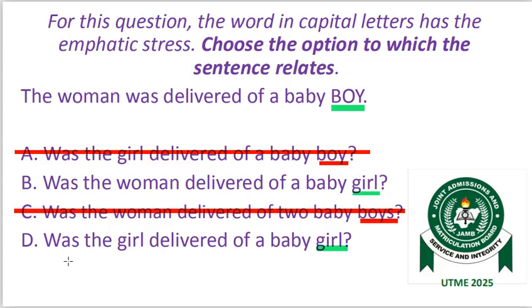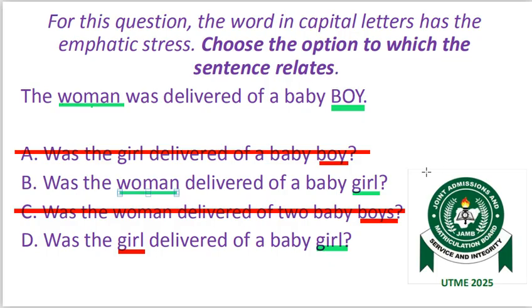Now let's see which of them is the correct question to which the sentence is the answer. Option B, was the woman delivered of a baby girl? Option D, was the girl delivered of a baby girl? The sentence says the woman was delivered of a baby boy. That means option B is our correct option. And that is because between the sentence given to us and the question which we are going to choose as the correct answer, there must be just only one difference. And that difference must exist in the stressed word in the given sentence.